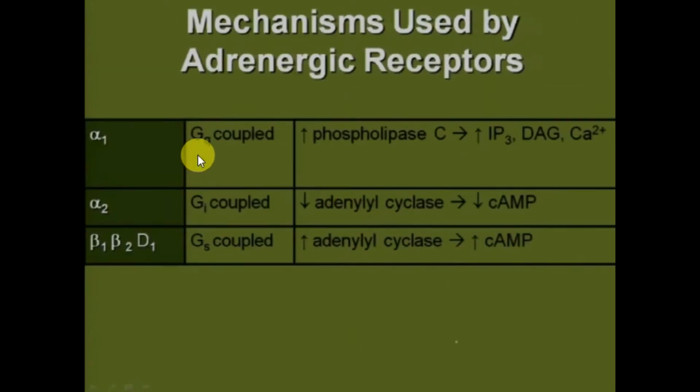This table briefly explains that alpha-1 receptors are Gq coupled, alpha-2 receptors are Gi coupled, and beta-1, beta-2 and dopamine receptors are Gs coupled. Gq coupled receptors will increase the calcium levels, while alpha-2 receptors are Gi and they will decrease cyclic adenosine monophosphate, while Gs coupled receptors will increase the concentration of cyclic adenosine monophosphate.